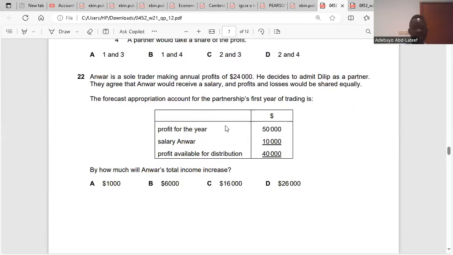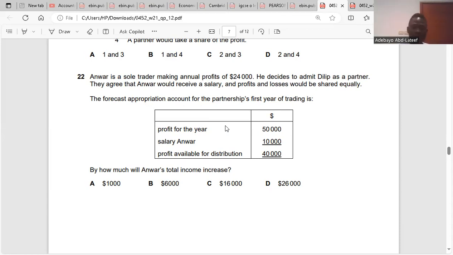Why is a sole trader making annual profit of 24,000? He decided to admit Dilip as a partner. They agreed that Anwar would receive a salary and profit and losses would be shared equally. The forecast profit and loss appropriation account for the partnership's first year of trading is: profit for the year 50,000, salary for Anwar 10,000, profit available for distribution 40,000. By how much will Anwar's total income increase?